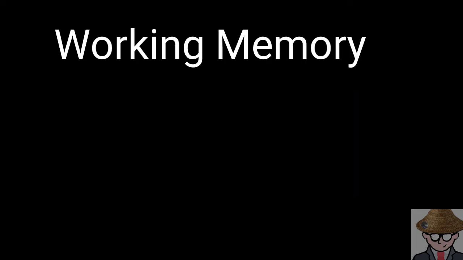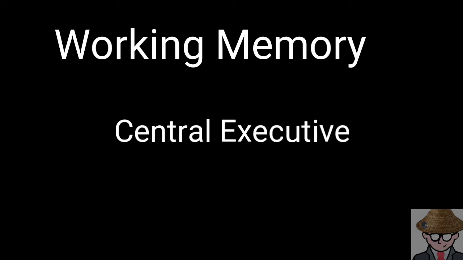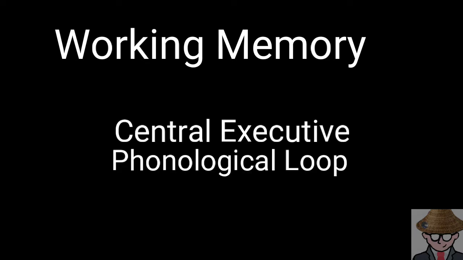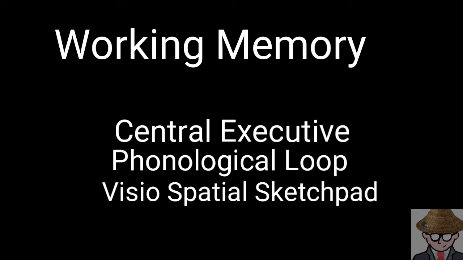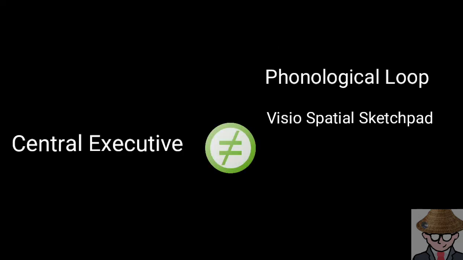Then there is the working memory system. The working memory system has 4 subsystems: the central executive, phonological loop, visuospatial sketchpad, and episodic buffer. The central executive involves processing. This is different from the phonological loop, the visuospatial sketchpad, and the episodic buffer in that it acts as basically